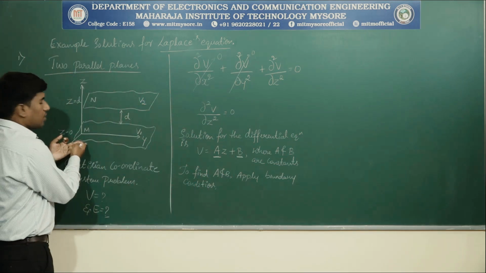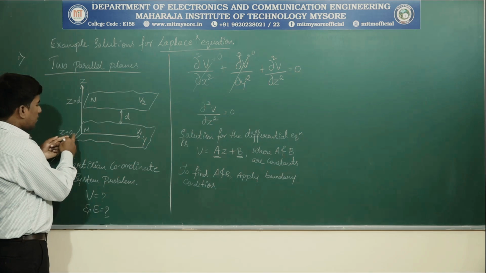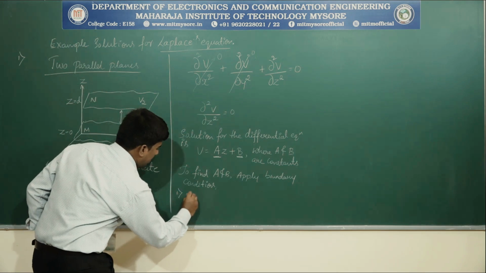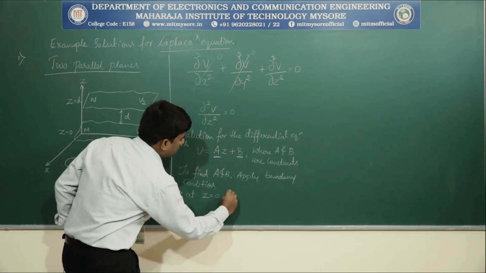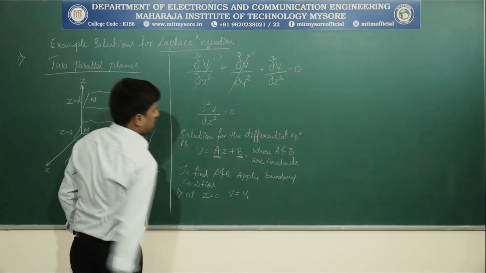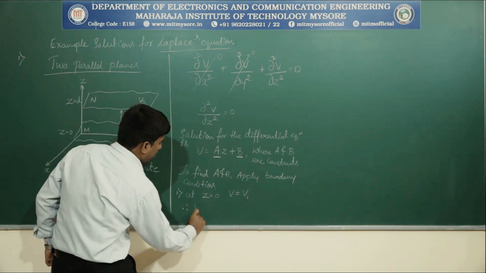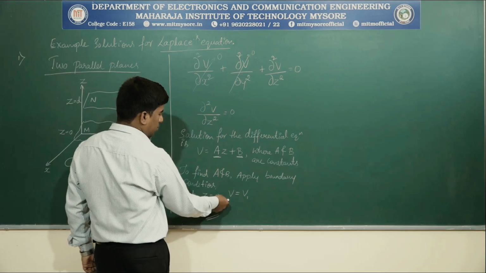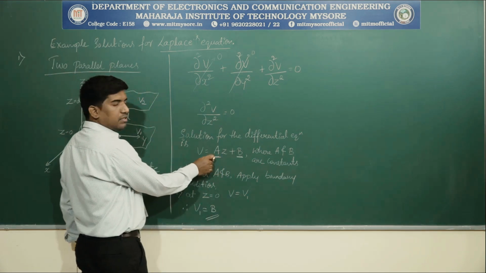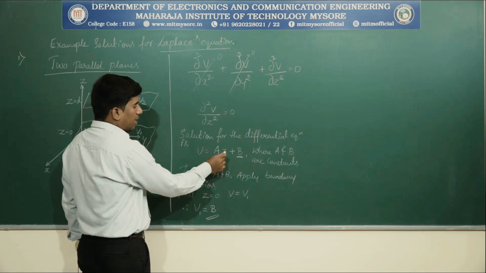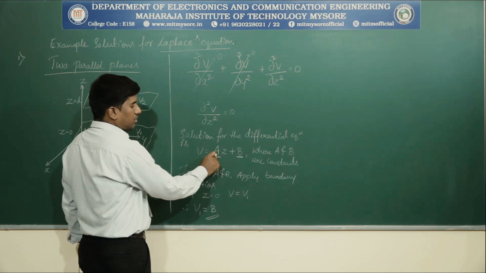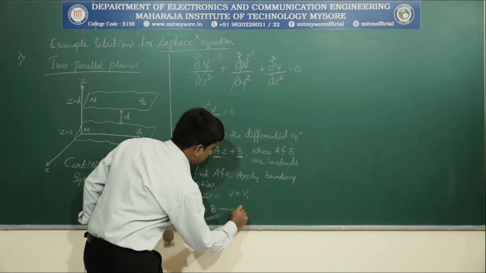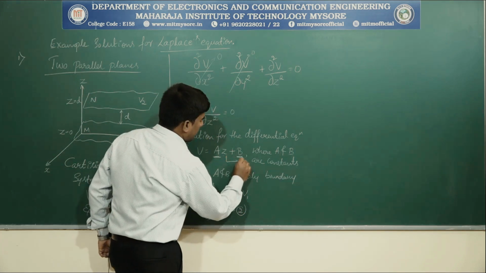Let us look at this geometry. At z is equal to 0, V is equal to V1. That is the first condition. Therefore V1 is equal to B. Apply these into the above solution of the differential equation. At z is equal to 0, A into 0 is 0, V becomes V1, and B remains the same. Keep this as equation 2. Name the earlier solution as equation 1.